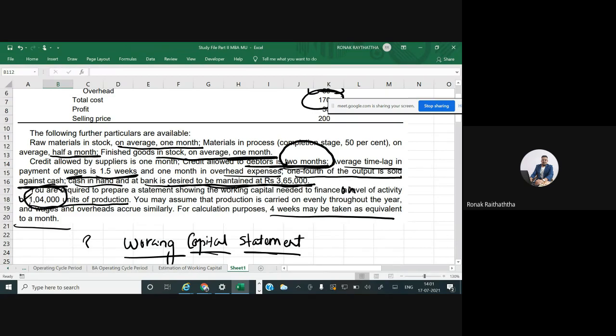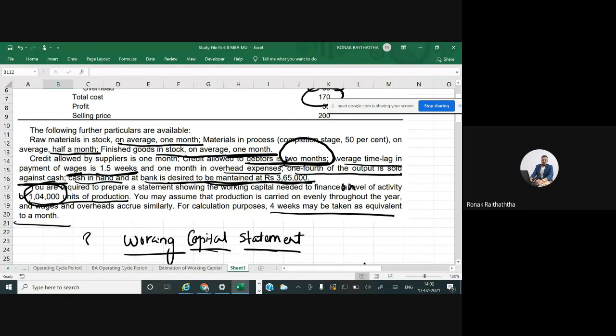So at the end of the year, you will always have 1.5 weeks of wages pending to be given to your laborers. At any point of time during the year, you will always have 1.5 weeks of wages to be given to the laborers. So first we'll have to find the total labor cost in a year, right?